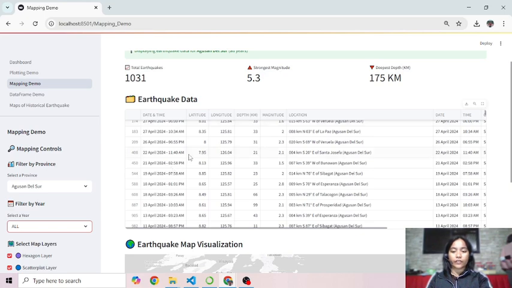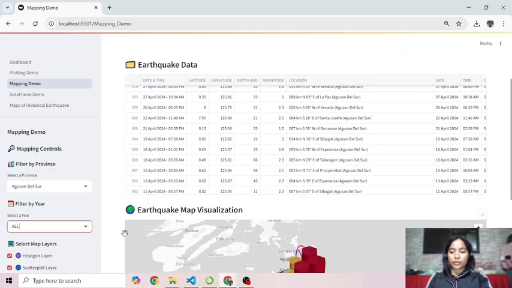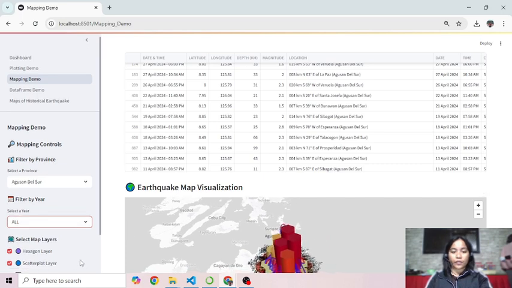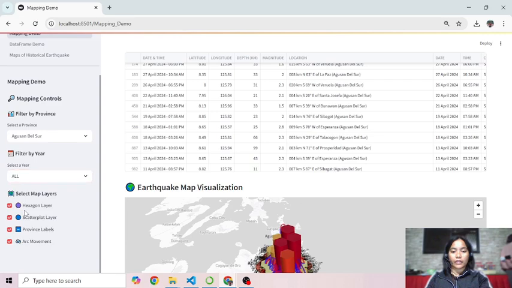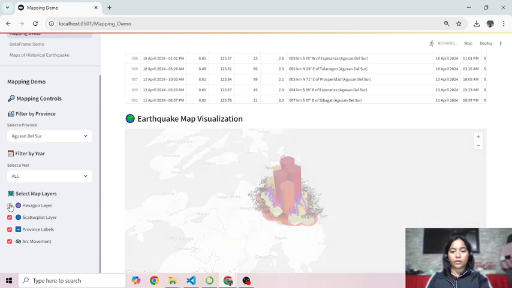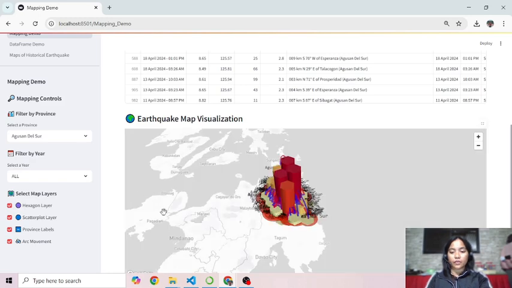The core of this demo is a 3D map where users can toggle different visual layers. The hexagon layer shows earthquake density using raised color-coded hexagons.